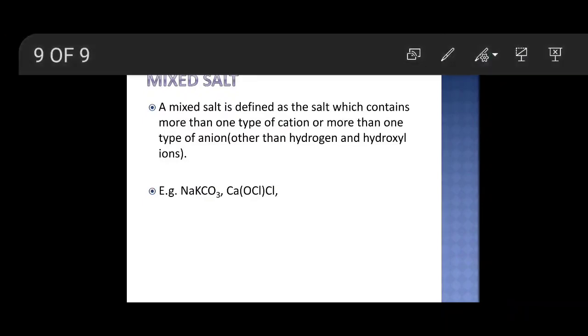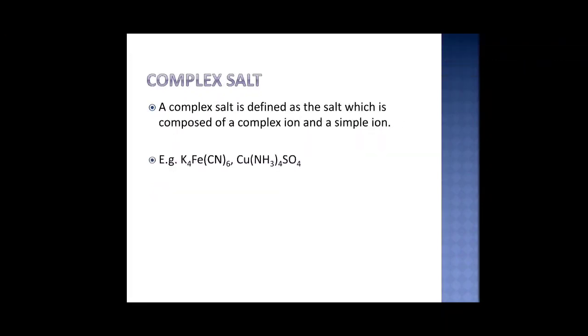Now let's see the other type of salt, that is complex salt. So what is a complex salt? A complex salt is defined as a salt which is composed of a complex ion and a simple ion. For example, potassium ferrocyanide. In potassium ferrocyanide, the ferrocyanide is a complex ion, whereas potassium is the simple ion, K+. K+ is the simple ion, and the Fe(CN)6 is the complex ion.